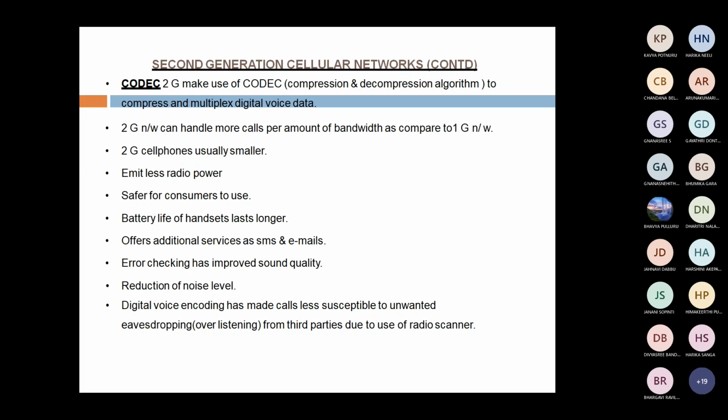What are the features of second generation? It emits less radio power, safe for consumers to use, battery life is long, error checking and correction are used, less noise, and portable, and digital voice encoding techniques are available.